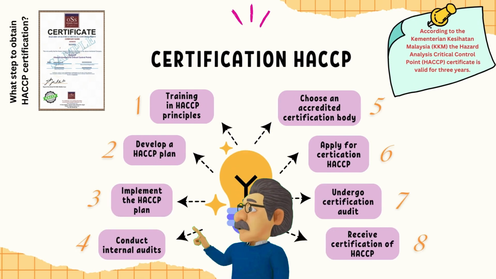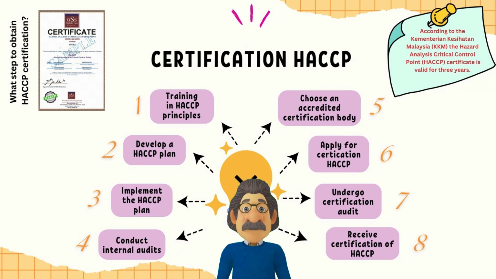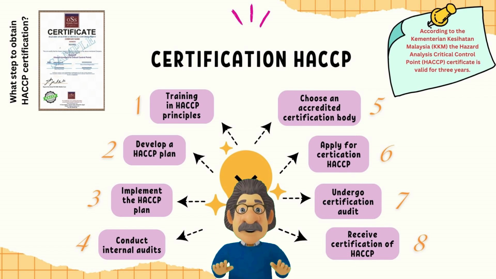What are the steps to obtain HACCP certification? First step is training in HACCP principles, and next, develop a HACCP plan tailored to your business. After that, implement the plan and maintain proper documentation. And the fourth, conduct an internal audit to assess compliance and choose an accredited certification body for an external audit.